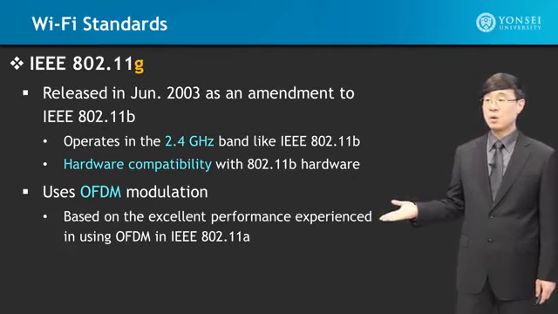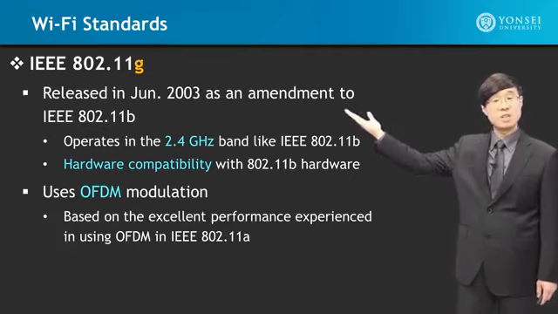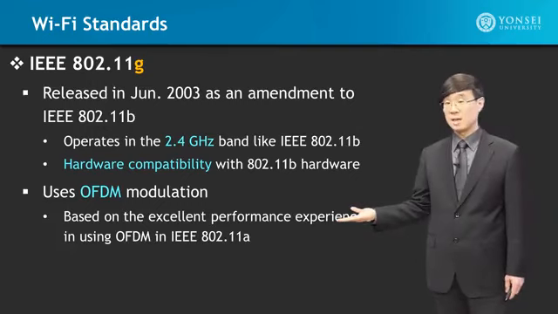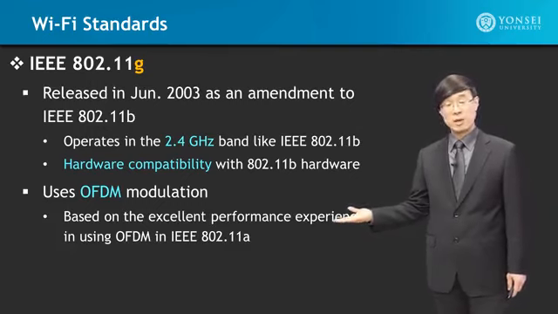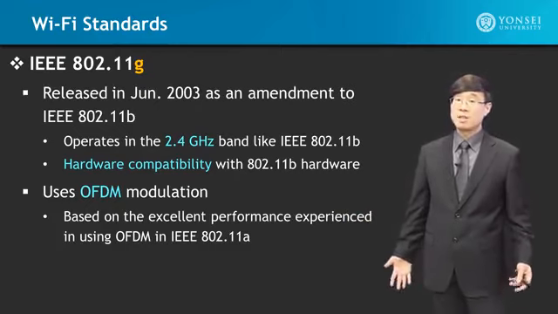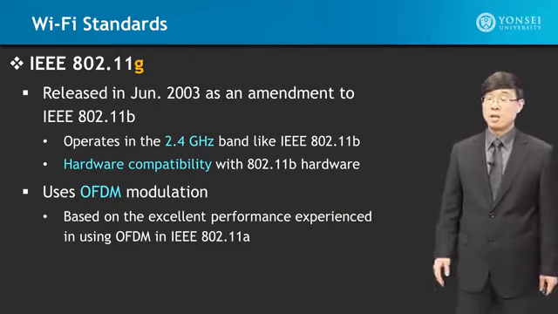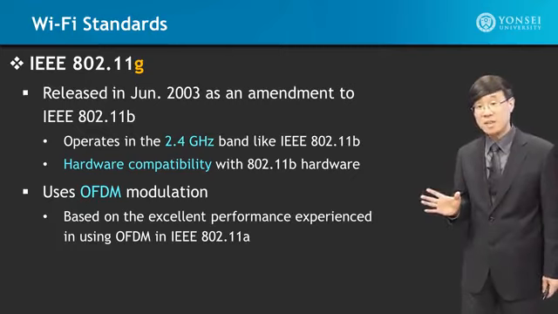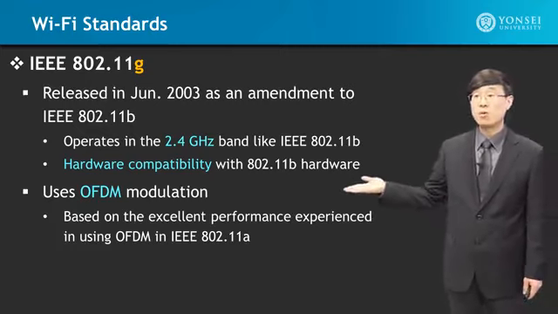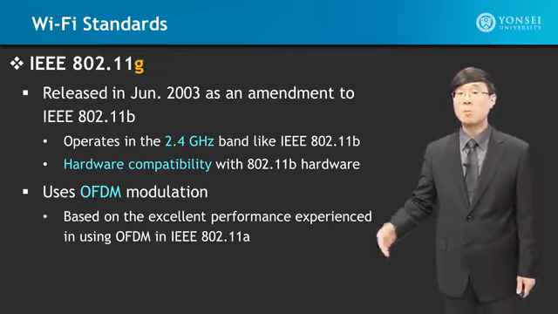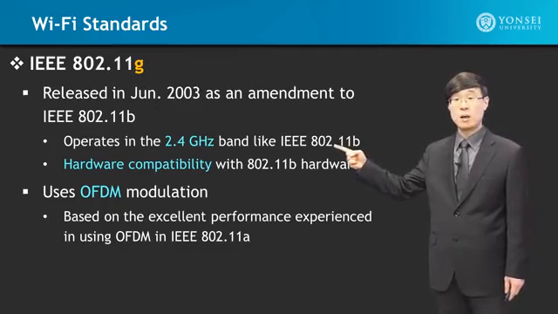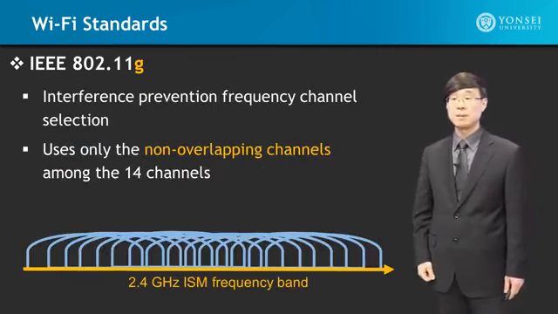And this is one of the purposes of making 11g technology. Because we had such good success in 11a using OFDM, reaching up to 54 megabits per second, all the developers were saying, that's cool. Let's take that in the 5 gigahertz range, which is 11a, and let's move that into the 2.4 gigahertz range to accomplish 54 megabits per second in this frequency band as well. And that's what they did.